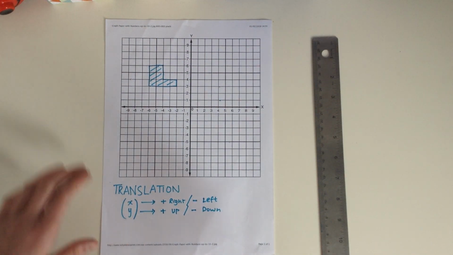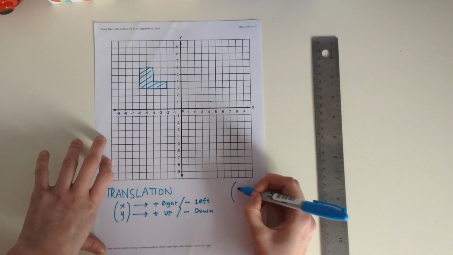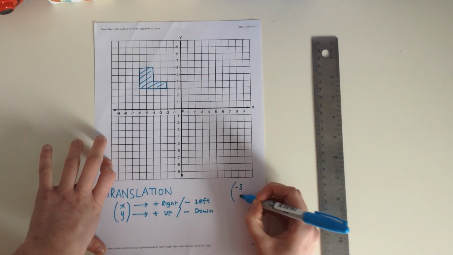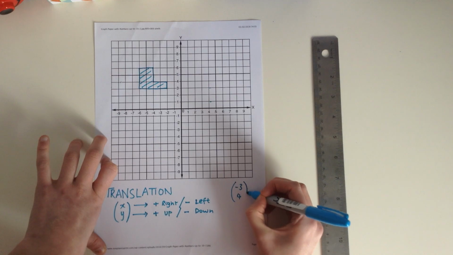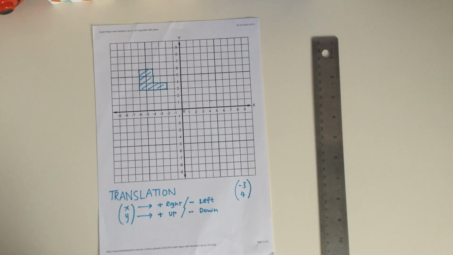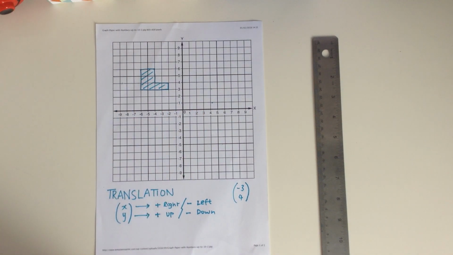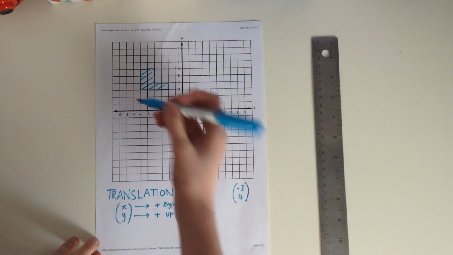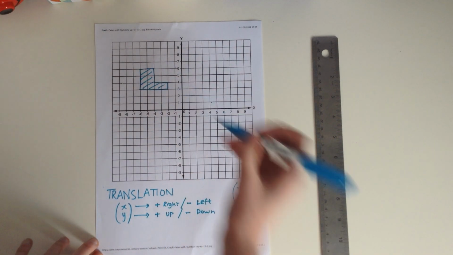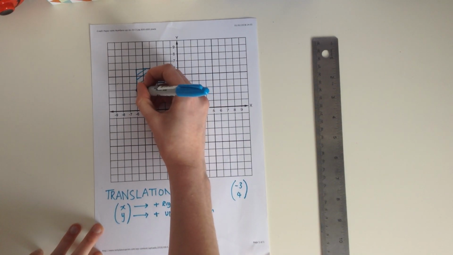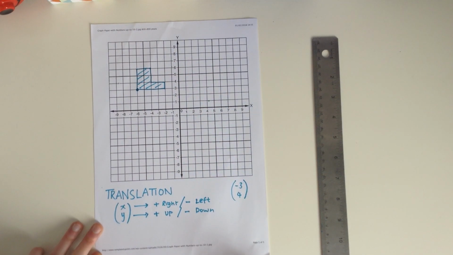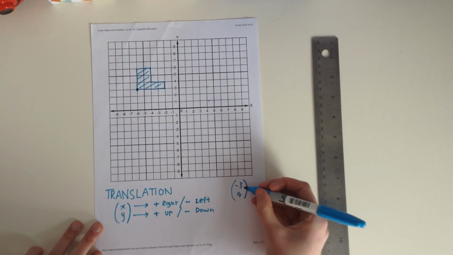So let's try one. Let's say we'll go for minus 3, 4. Pick 1 point on the shape, only 1 point to start with. So I'm going to pick this point here. Okay? So this point here, I'm just going to circle that for you. We're going to move it minus 3 and 4.